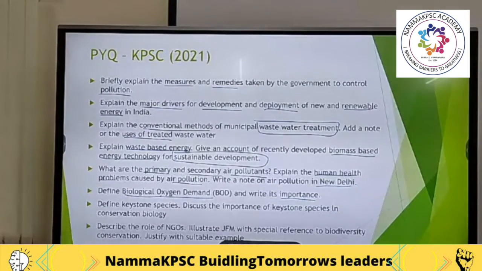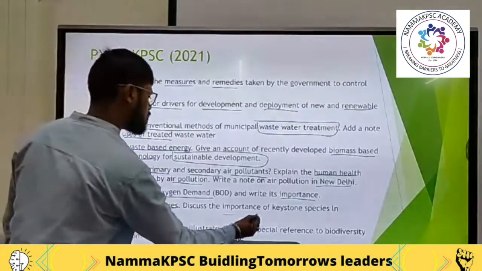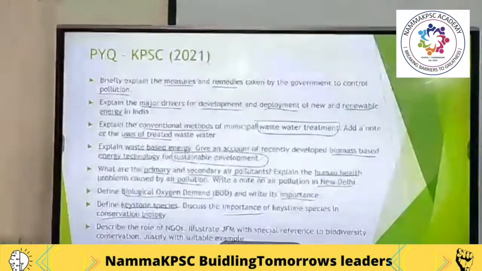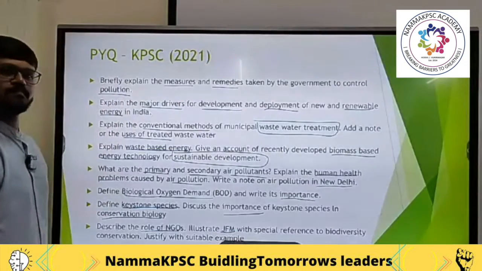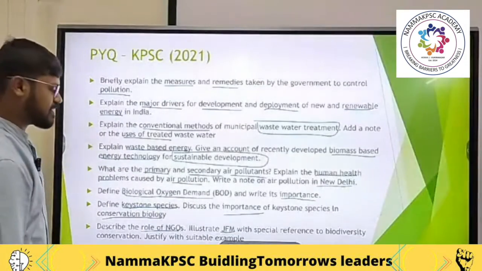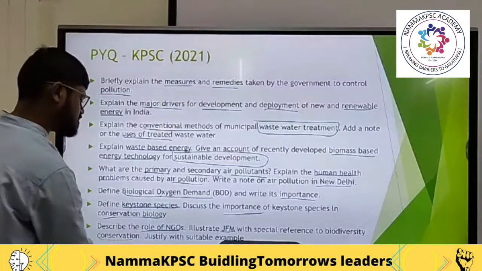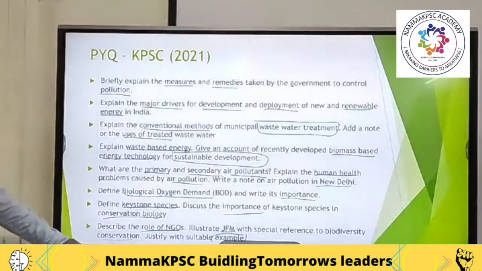Next, define keystone species. Discuss the importance of keystone species in conservation biology. Describe the role of NGOs. Illustrate JFM. What is JFM? Joint Forest Management, with special reference to biodiversity conservation. Justify with suitable examples.